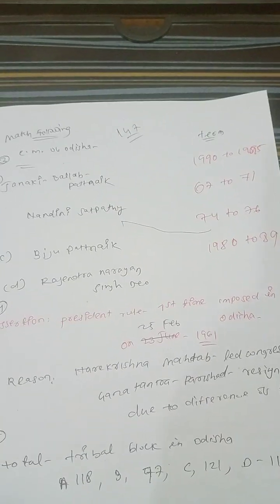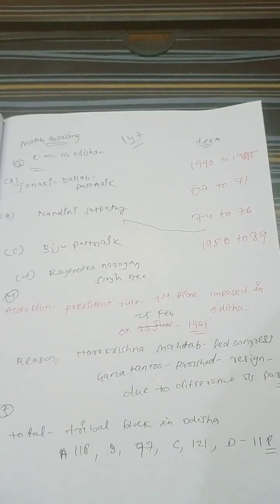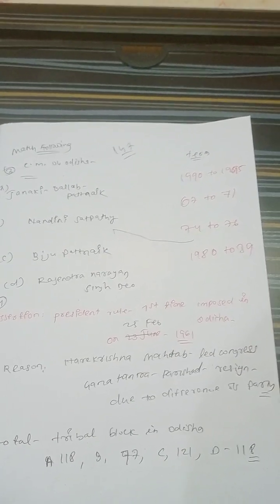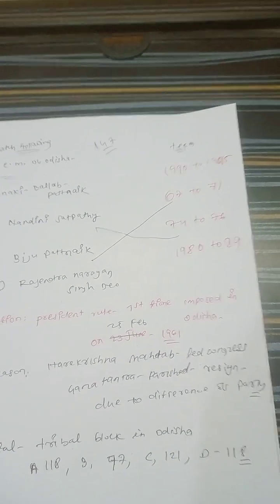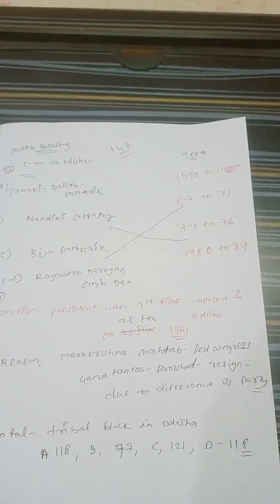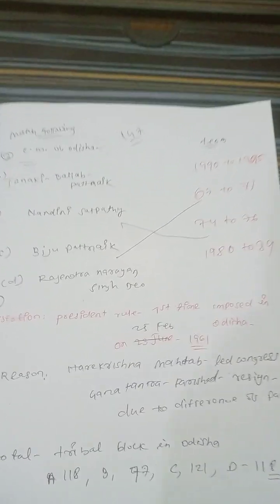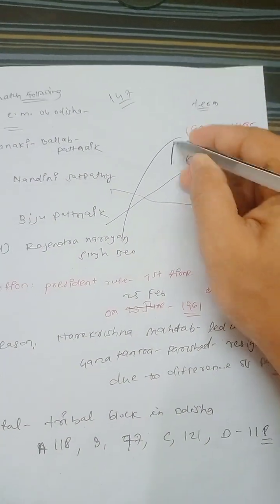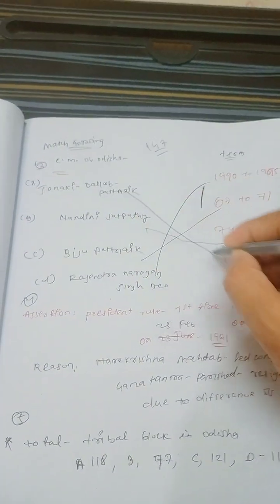Then Biju Patnaik, our honorable Chief Minister, his timeline spans 67 to 71. Yes, guys, 67 to 71. Then Rajendra Narayan Singhdeo spans 90 to 95. This needs to be checked. Then Janaki Ballabh Patnaik spans 80 to 89. Yes, guys, 80 to 89. So this is how it is.